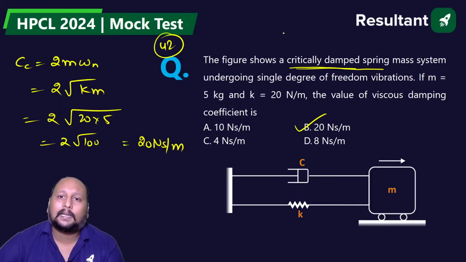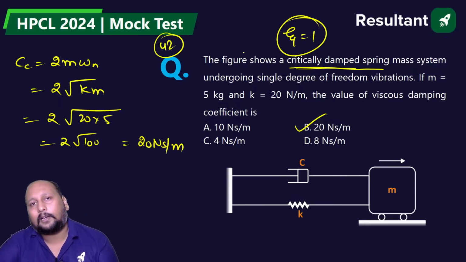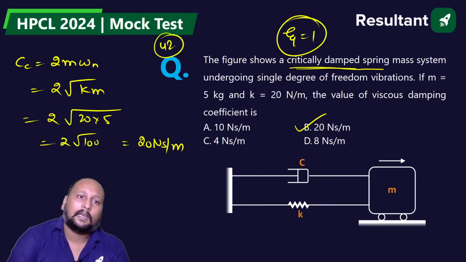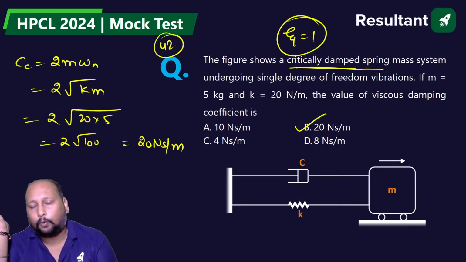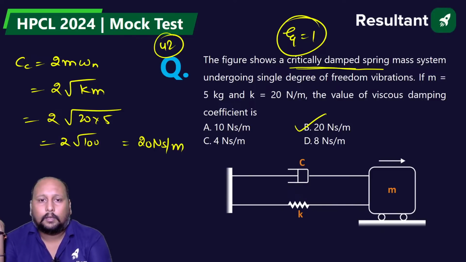Critically damped means zeta is equal to 1. Right? Damping factor or damping ratio will be equal to 1. From there we can easily get the value of CC. 42 is B. Very good. Okay, done.